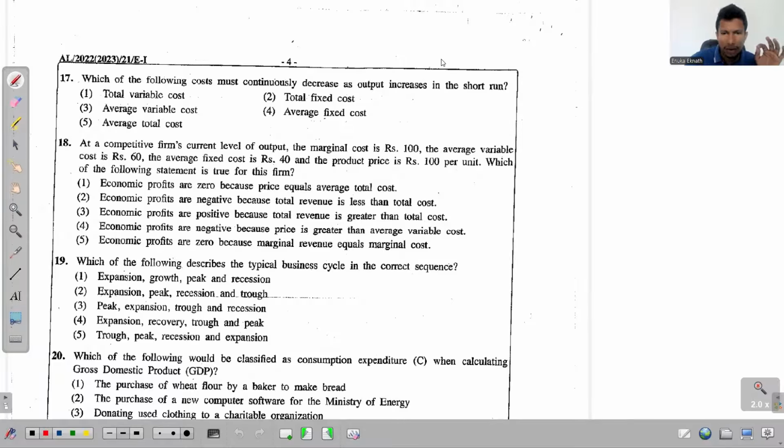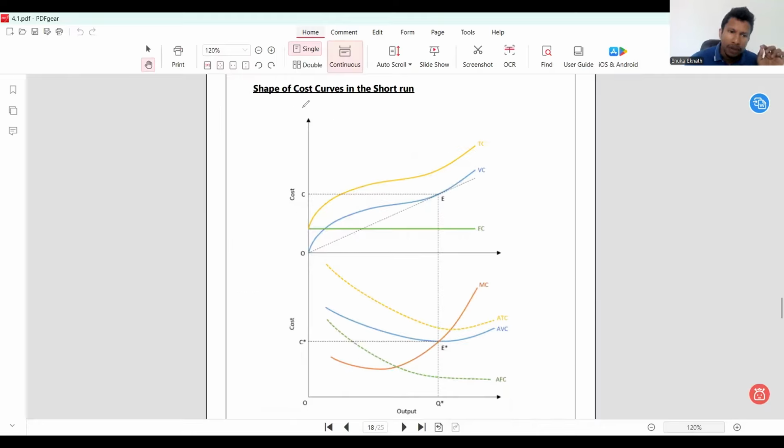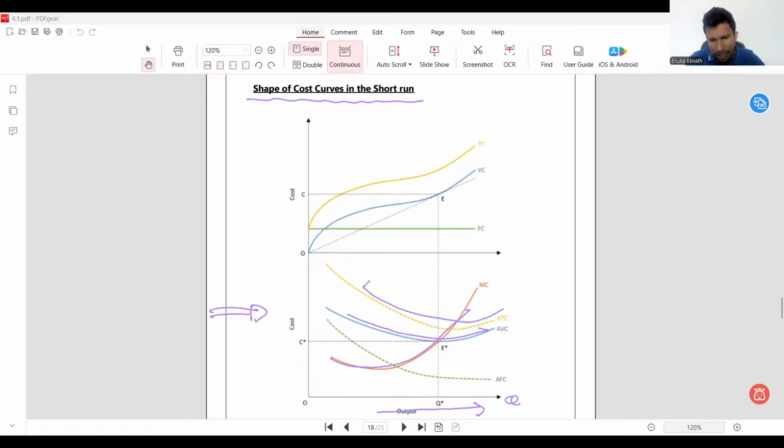Okay, now look at this note. This is the page that we require. So, shape of cost curves in short run. Right. So look at this second diagram. In the second diagram, when quantity increases, what is decreasing gradually? Even this decreases and then again increases.